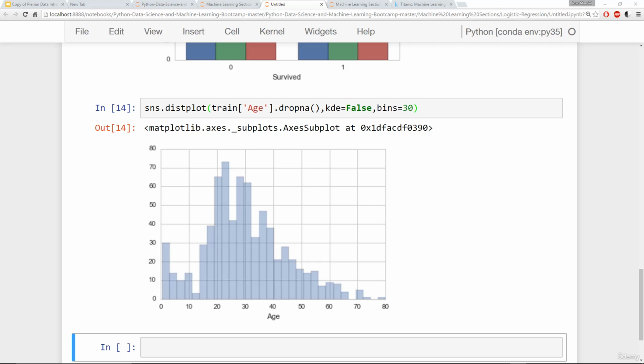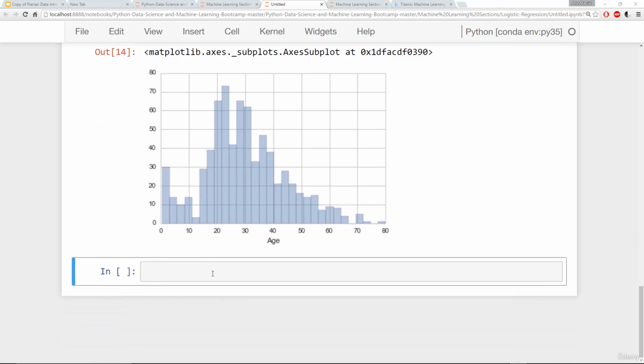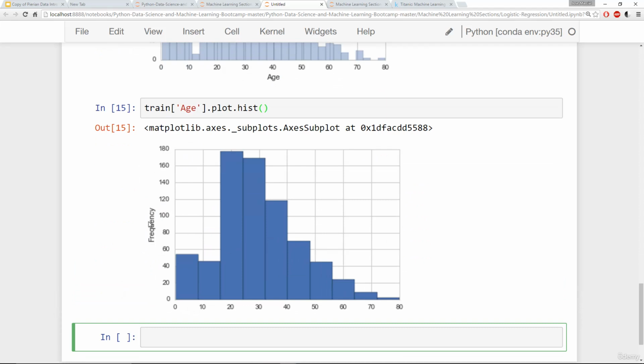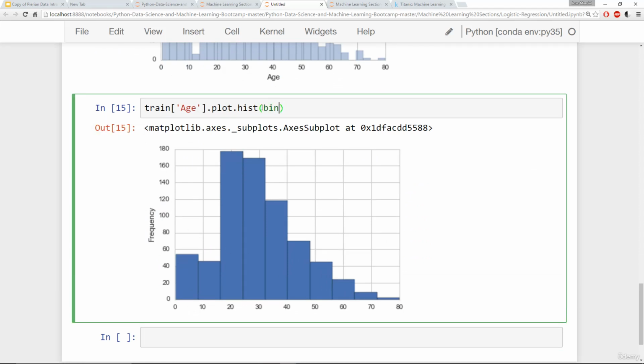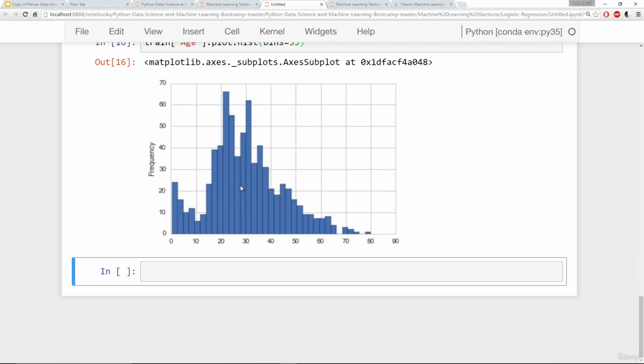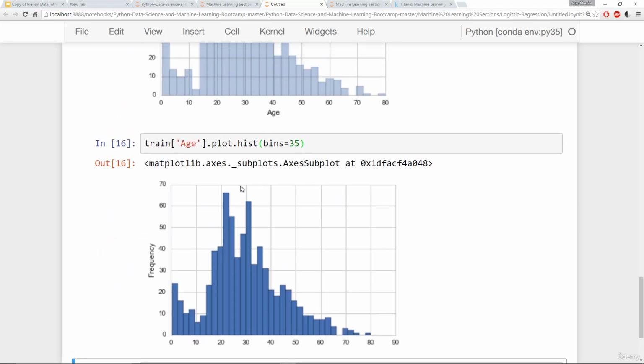Okay, let me show you another way you could have made this plot. If you weren't a huge fan of Seaborn, you could have also done this directly off of the age column, doing something like .plot.hist, and pandas' own visualization can do this for you. You can also add more bins if you want to, so you can say bins 35 to get a similar looking plot here. It depends what you're trying to do, it's up to you.